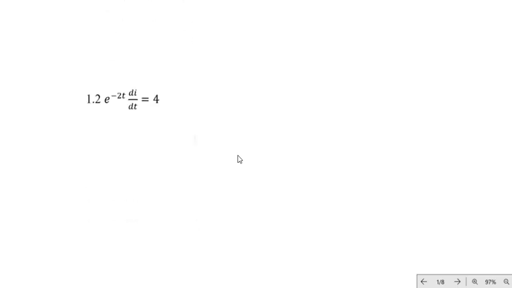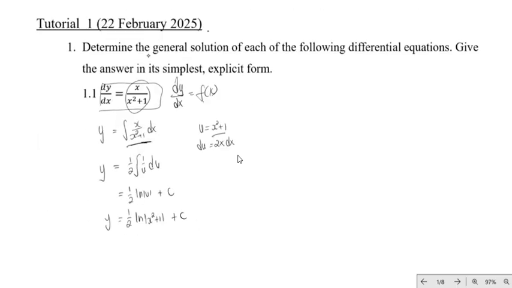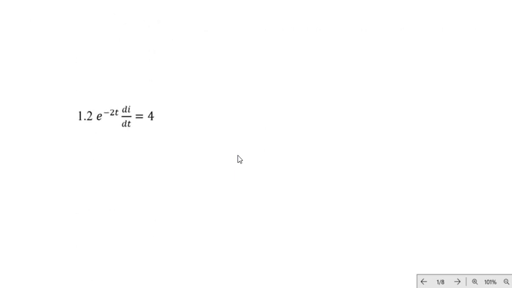So this is the second differential equation. For the next 5 differential equations, we will be solving the general solutions, and we will try to write the answer in an explicit form. The next differential equation that we have is e to the power t times di/dt equals 4.